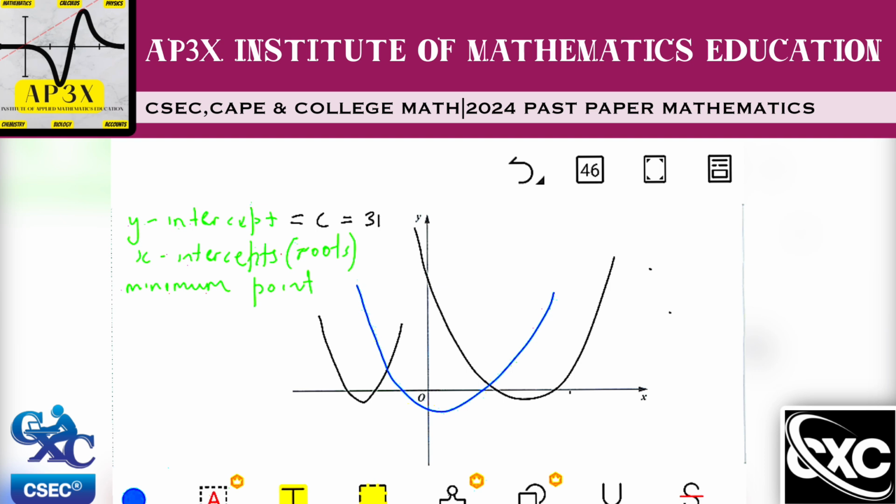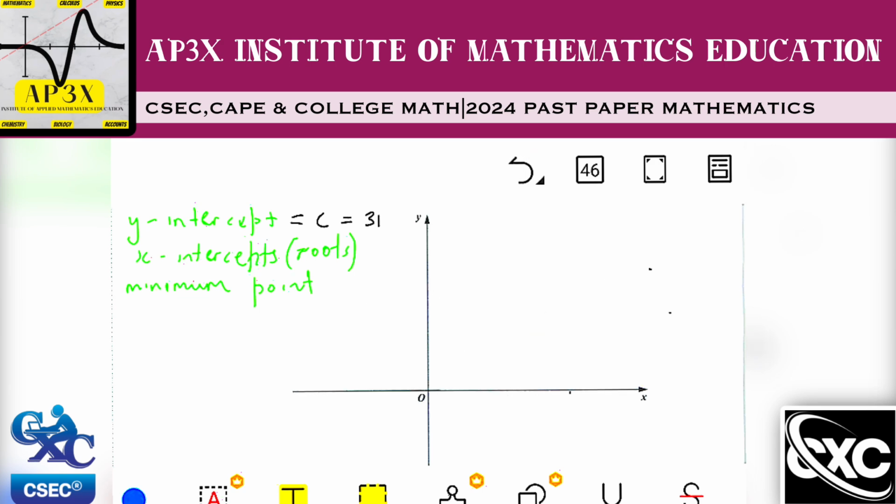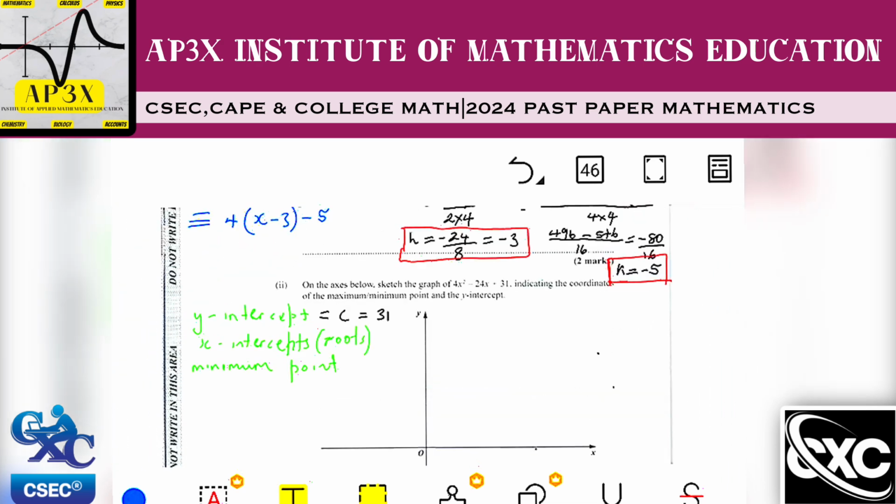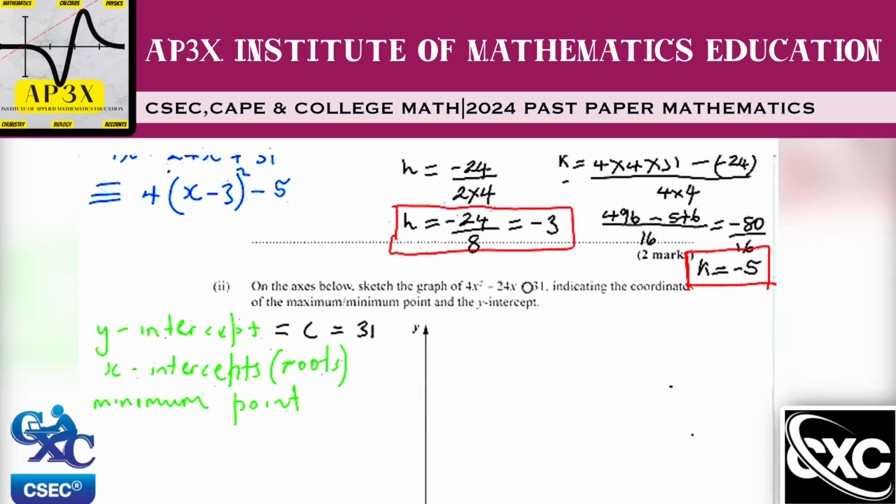And for us to determine that, we are going to need to find the x-intercepts. So how do we actually find the x-intercept? We find it by a couple of methods. You can complete the square, or solve the completing the square equation that is up here. Or you can use the formula: minus b plus or minus the square root of b squared minus 4ac, all divided by 2a.